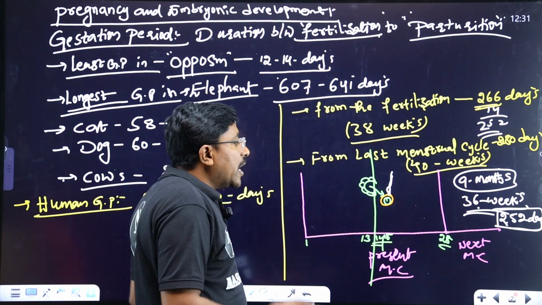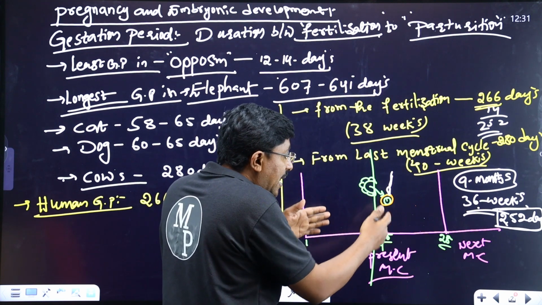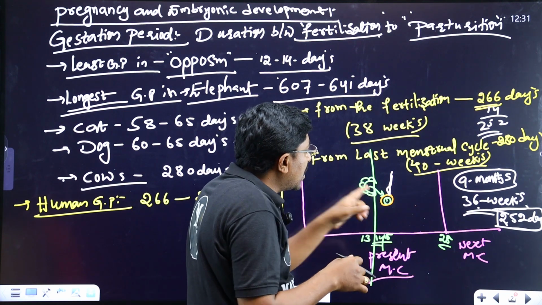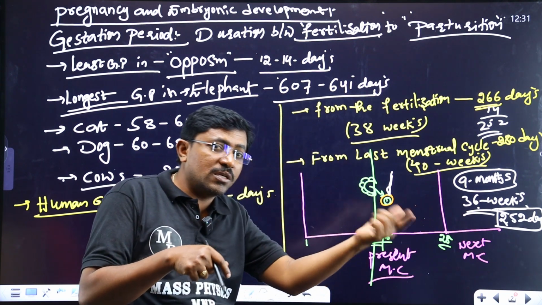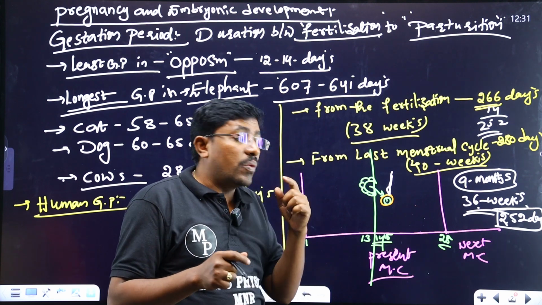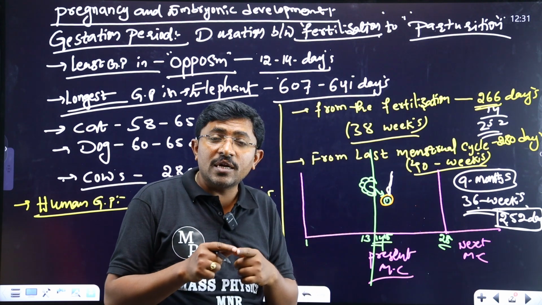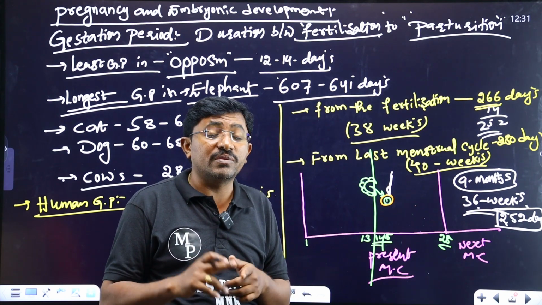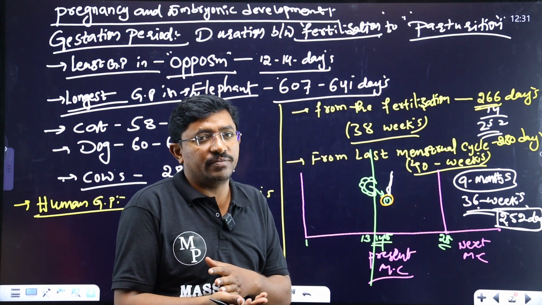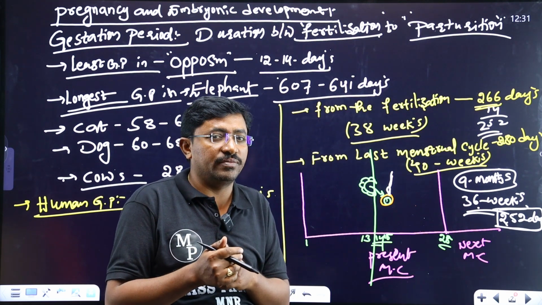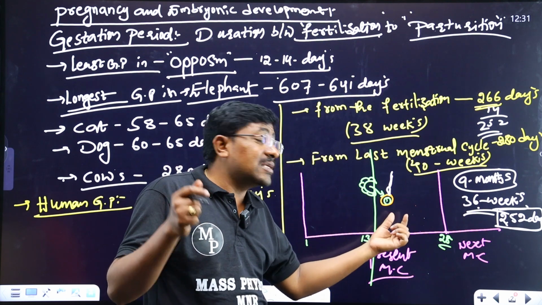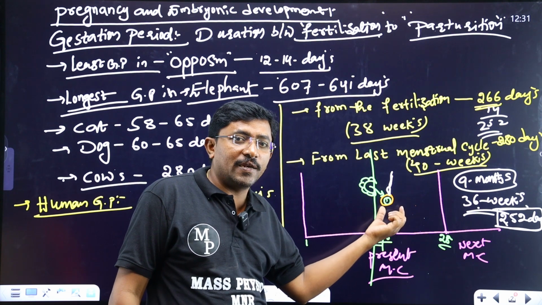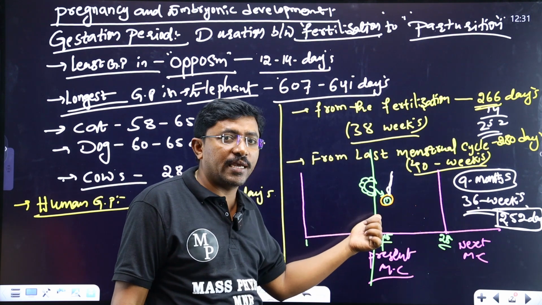For example, in this menstrual cycle, the fertilization takes place. Once the sperm fertilizes the ovum, as we already discussed clearly in a previous class, there is no next menstrual cycle once the sperm is fused with the ovum. It means this is the last menstrual cycle. Understood? This is the last menstrual cycle.